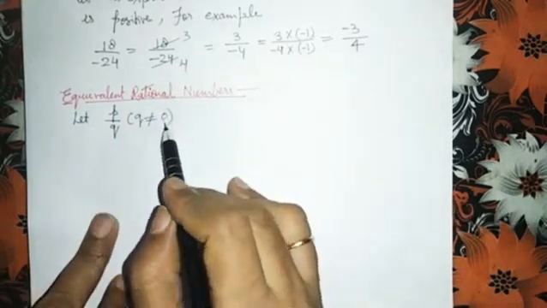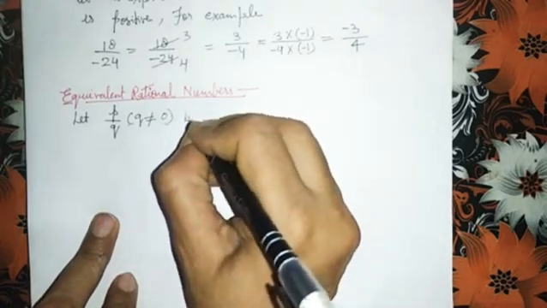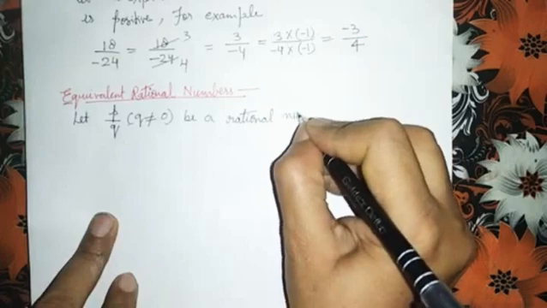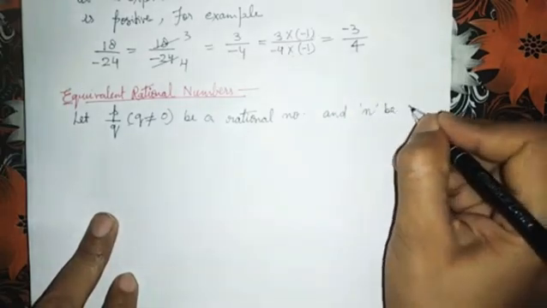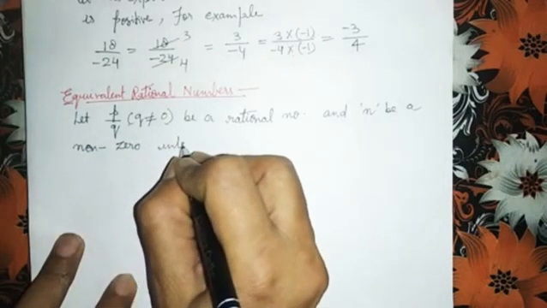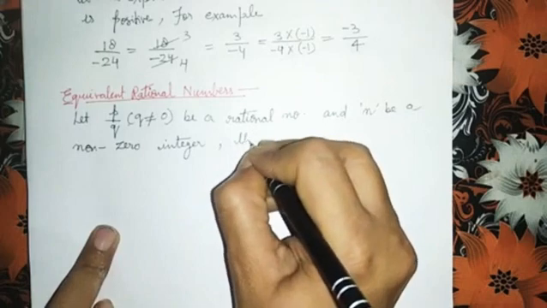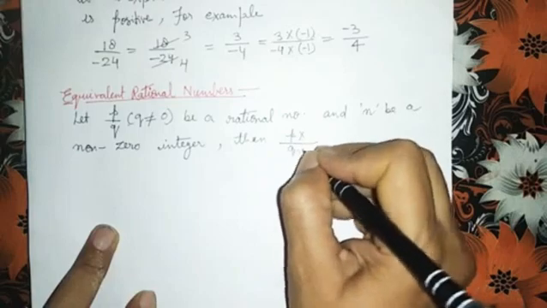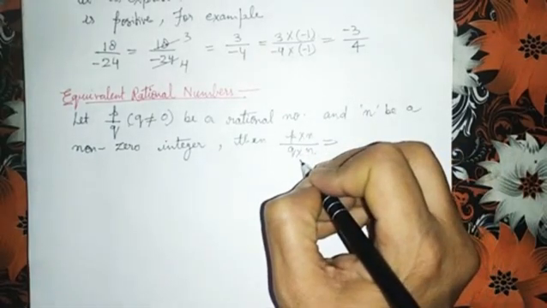Let P upon Q, Q is not equals to 0, be a rational number and n be a non-zero integer, then P upon Q, if we multiply both by n, P into n upon Q into n is a rational number.